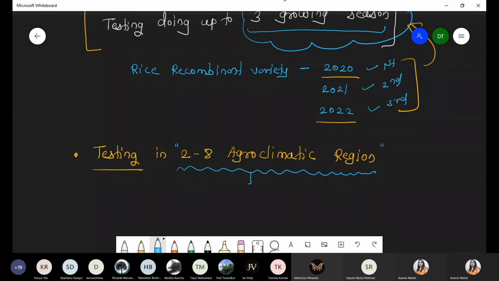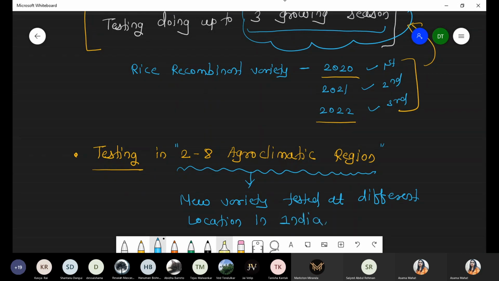It means a new recombinant variety is tested at different locations in India. That technique is simply called agroclimatic region testing.